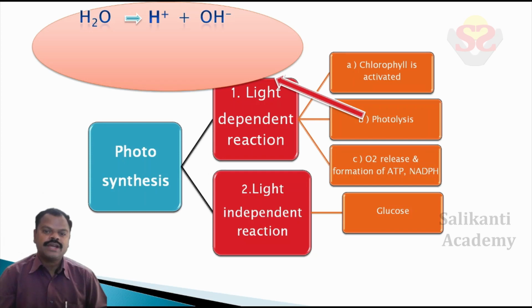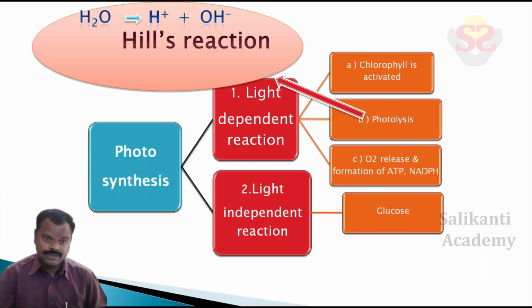So this reaction is called photolysis. This reaction was discovered by Robert Hill, so it is also called the Hill reaction. This chemical equation can also be written like this: 2H2O gives rise to 4H+ plus 4 electrons plus O2.